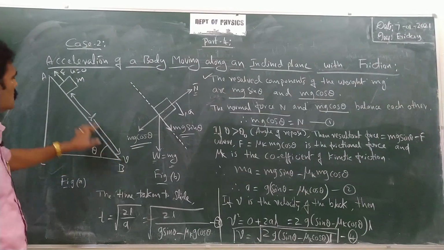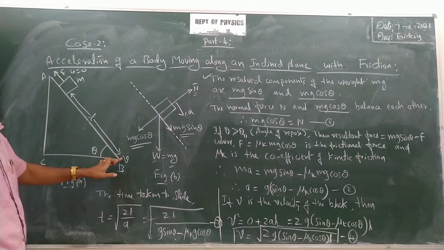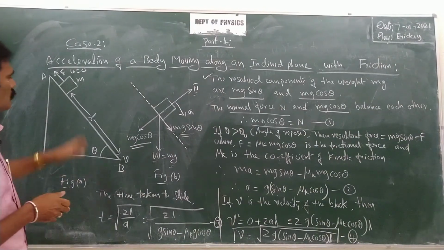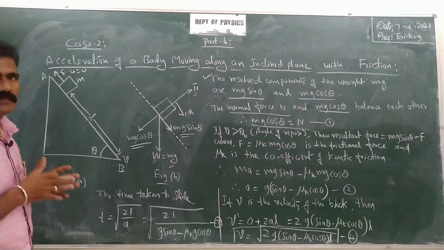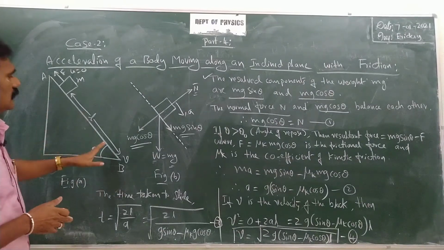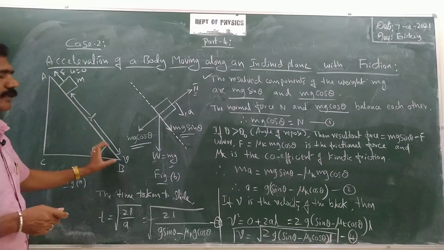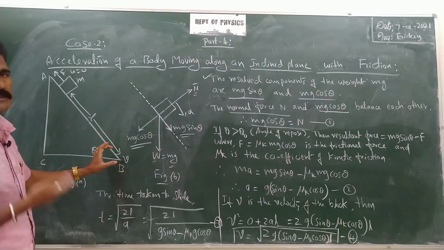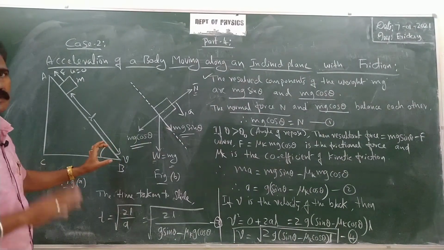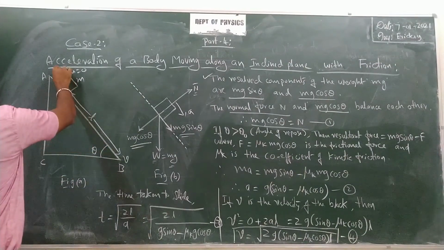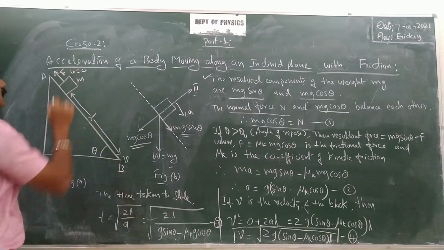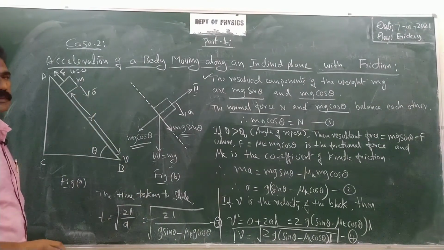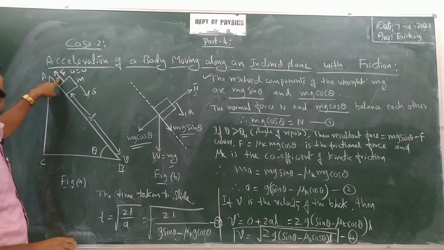Now the difference is this inclined plane is not a smooth surface, it is a rough surface, because we have to get some friction. When it is moving on the inclined surface, you should have certain friction. Due to that friction, the body is not freely moving downwards. It is opposed by some opposition force. What is that opposition force called? That is called frictional force, right? That is why I am showing here the frictional force opposing the motion. When it is accelerated downwards with a, even then it is opposed by the friction f.